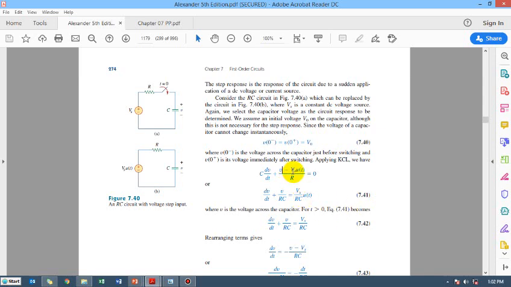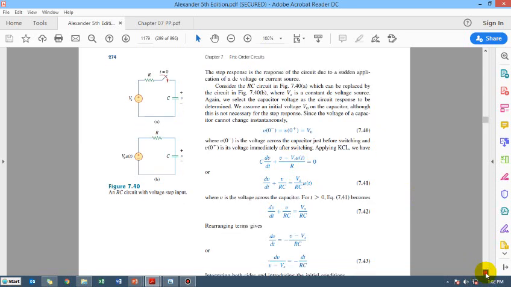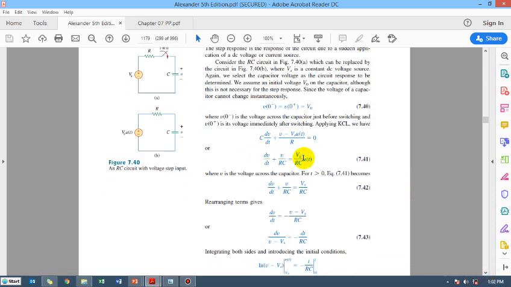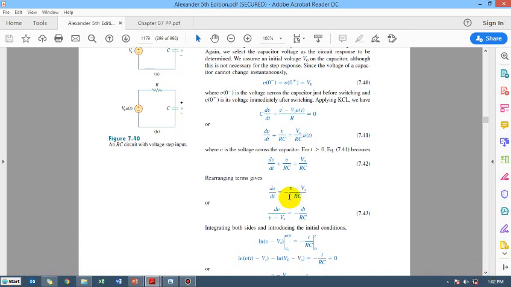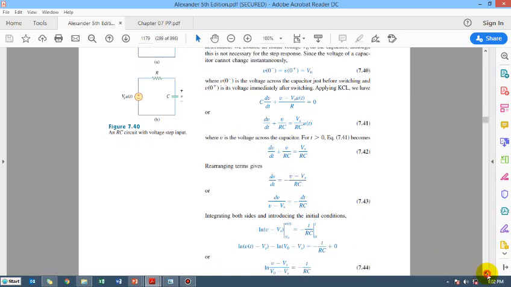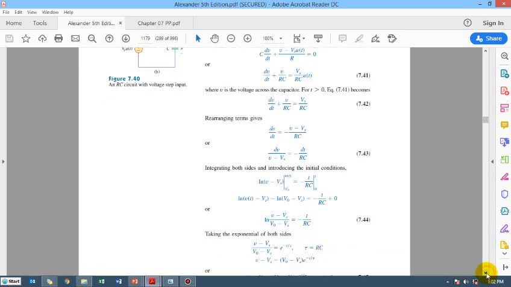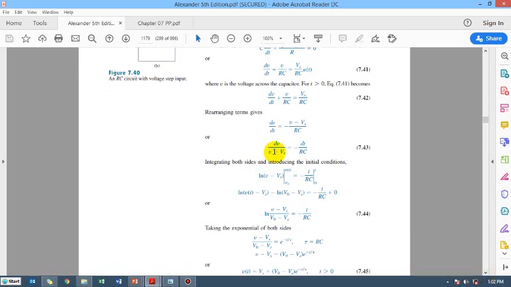So this current plus this current is equal to 0, KCL. And then there are some adjustments and manipulations of the equation, and we get the final form of dV by dt is equal to... Please go through and try to understand all the steps and then reach here. These are very simple steps. So dV by dt, and then simple steps, and then we reach this equation, this one.